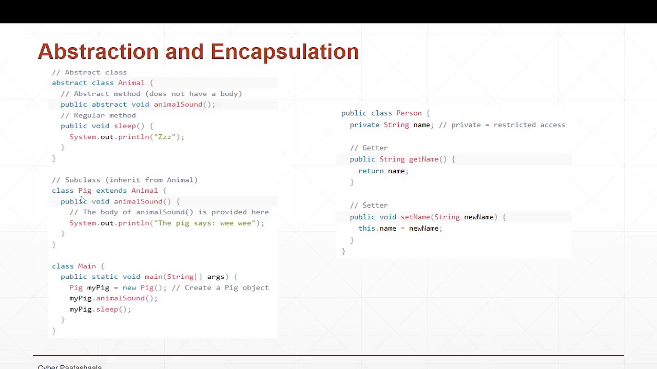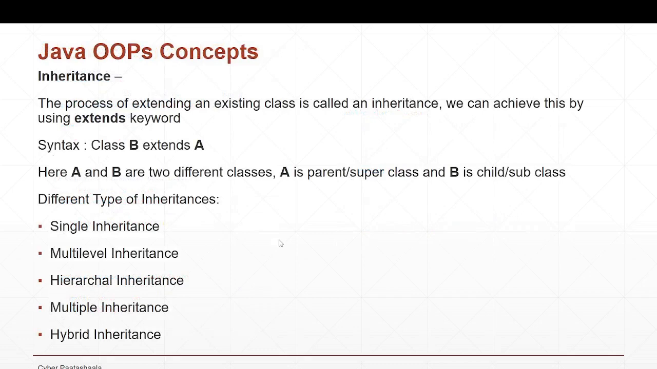As I already mentioned, I didn't define the sleep method inside my Pig class, but I was still able to call it because the sleep method is inherited into the Pig class. Also, if you have any other data members, those will also get inherited into the Pig class. So this is what inheritance is. So let me take you back. If class B extends A, then A and B are two different classes, and A is called the parent or superclass and B is called the child or subclass.